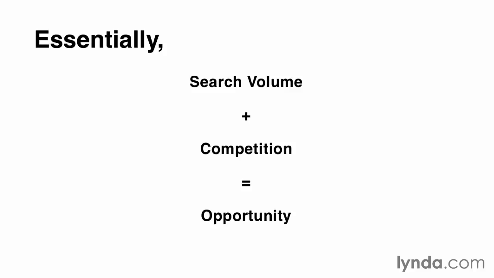Essentially, when we start looking at keyword competition, the amount of search volume plus the amount of competition equals the level of opportunity. And you can always find opportunity when you're looking at these two elements, and you may be able to find that one opportunity that will allow you to take control of a specific niche in the market and get high visibility for a great phrase.